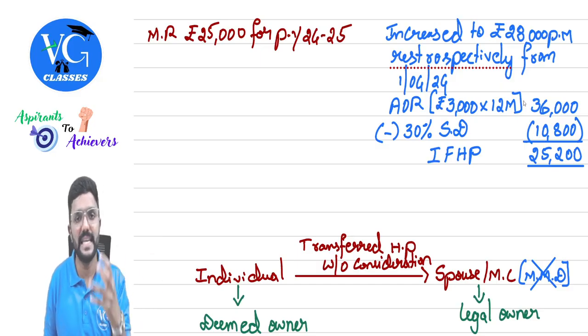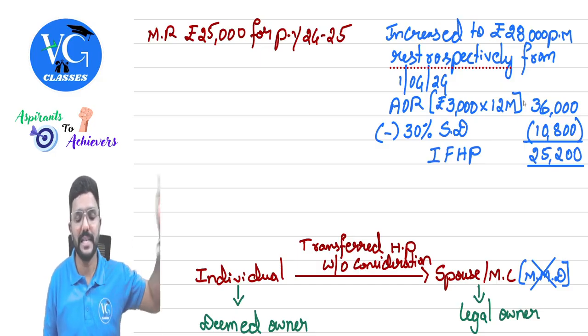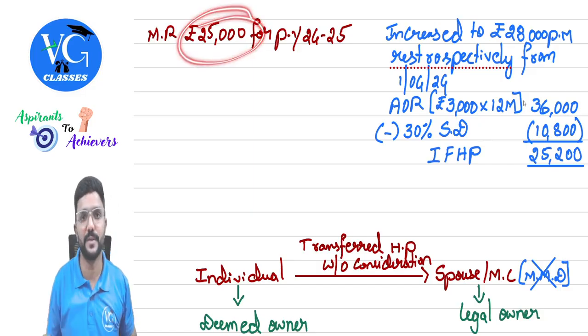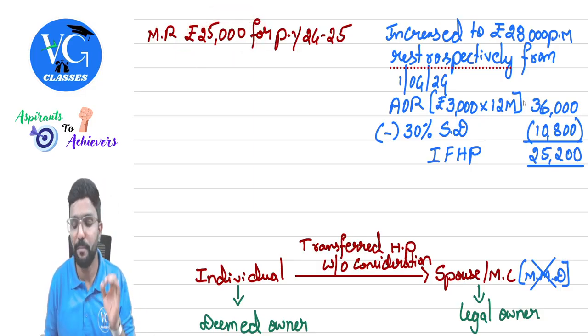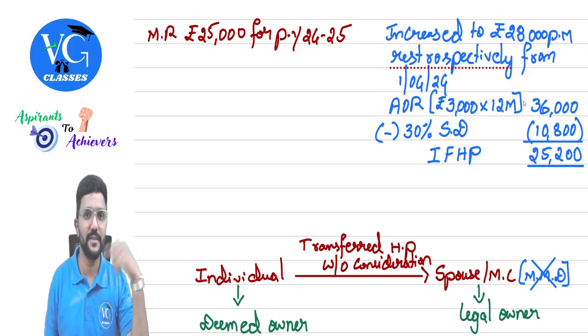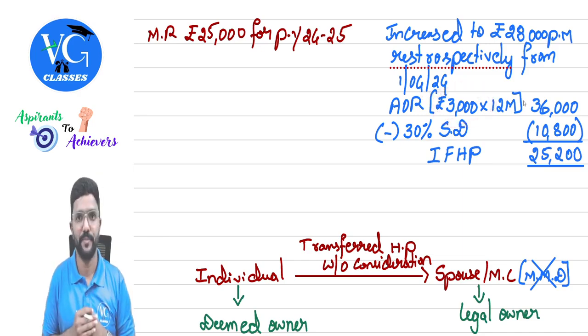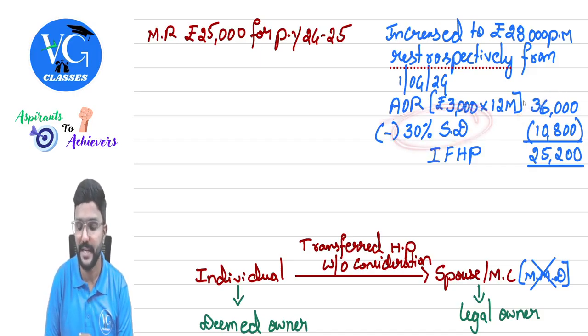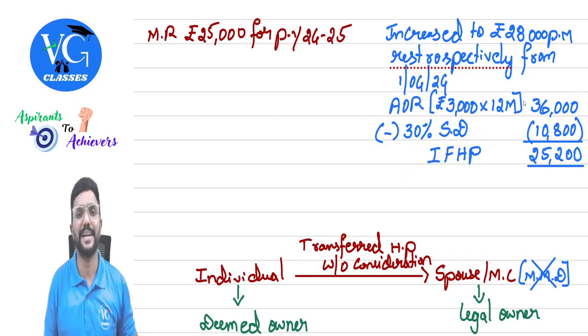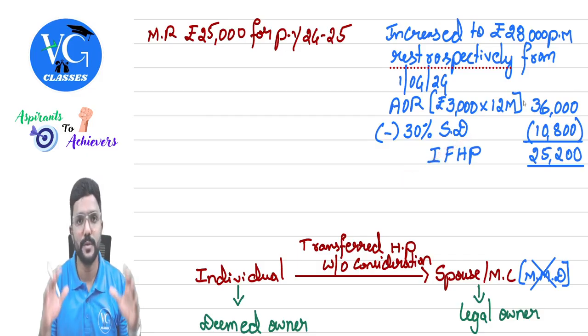But as the rent is increased retrospectively, last year the tenant would have paid only 25,000. So in the current year, you will pay 28,000 for every month plus whatever is the shortage for last year, you will pay it now. How much is that? 3,000 into 12, which comes to 36,000. Even 30% of that will be allowed as standard deduction. So the remaining is taxable, guys, as income from house property.